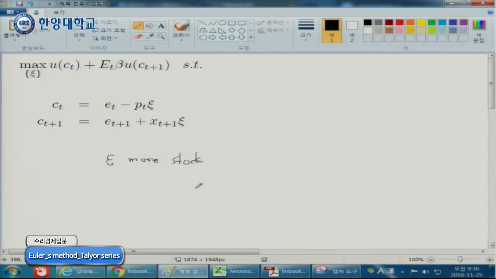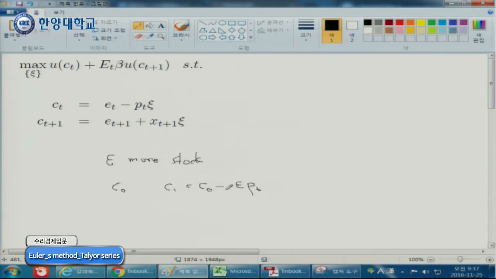Well, your new happiness. At present you consume C0, and then this is C1, and C1 is C0 minus epsilon P_t.